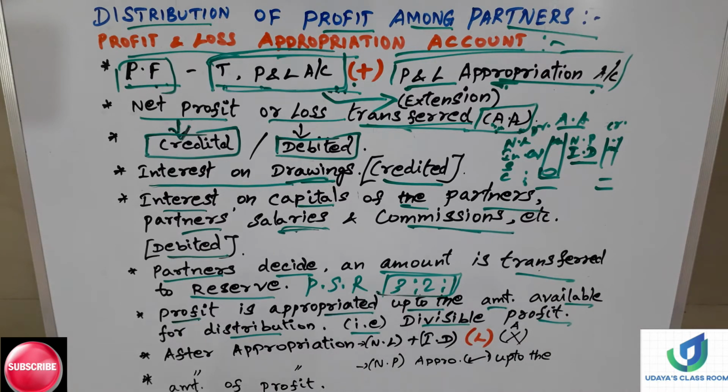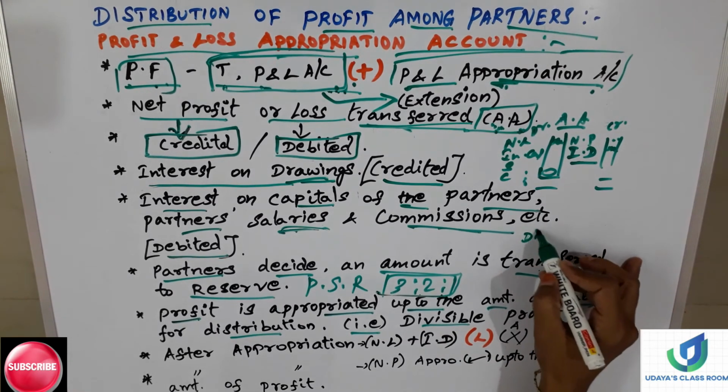It's a simple logic, right? If the firm has earned more profit only, it can distribute to the partners. If it does not have enough profit, how will the firm distribute to the partners? It is not possible, right? So divisible profit is nothing but what is also called distributable profit. Divisible means distributable.